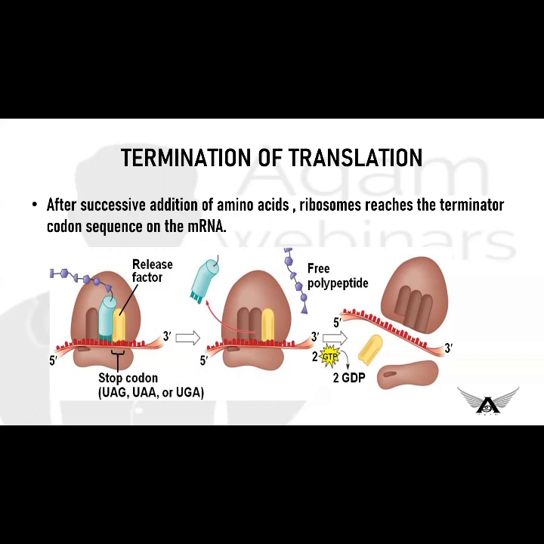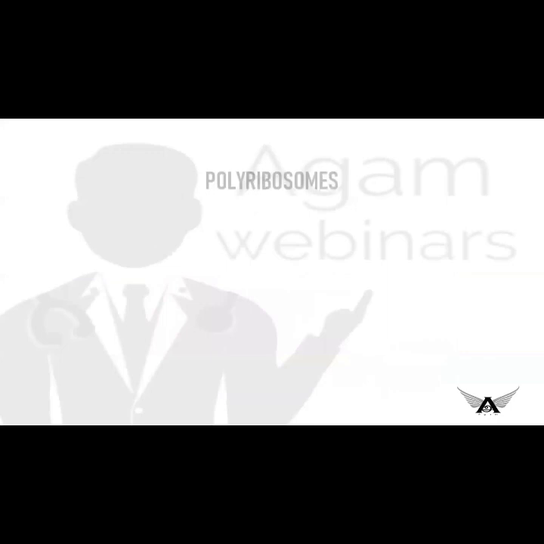So everywhere we hear of the term polysomes or polyribosomes. What are polysomes or polyribosomes, and how does this ribosomal translation differ from polyribosomal translation? That is what the next topic is.